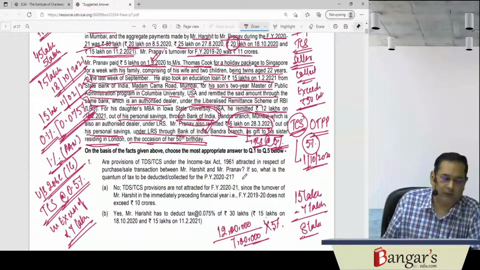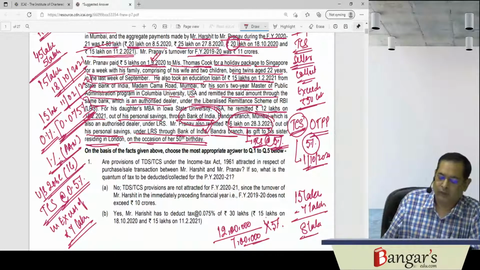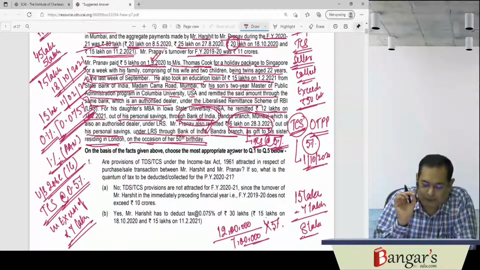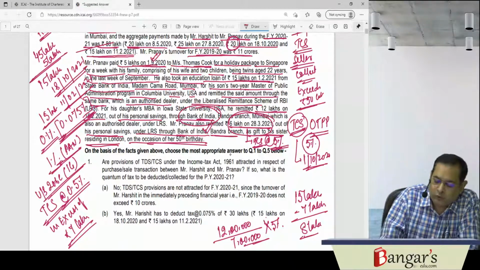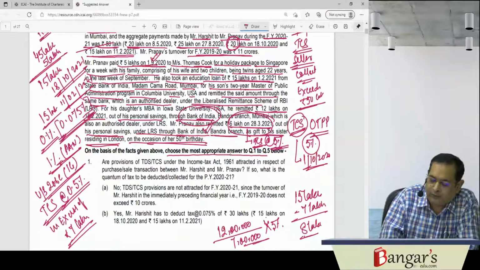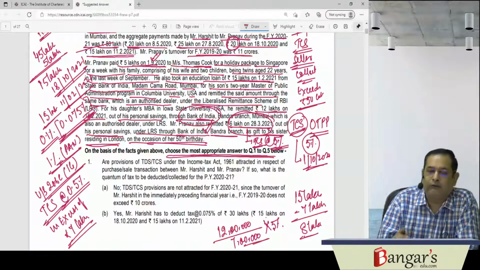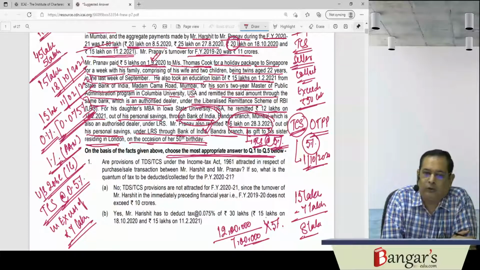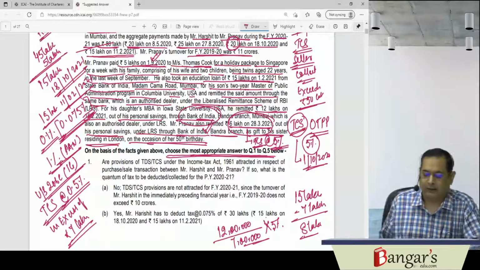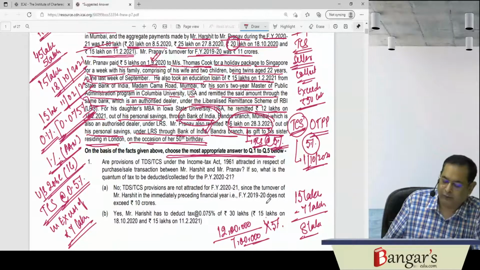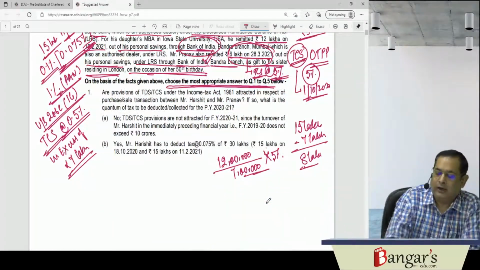So let us now see what questions they are asking on the basis of the facts given above. On the basis of facts given above, choose the most appropriate answer to question number 1 to 5 below. So they are asking that you are required to choose the most appropriate answer. Are provisions of TDS and TCS under the Income Tax Act 1961 attracted in respect of purchase and sale transactions between Harshit and Pranav?